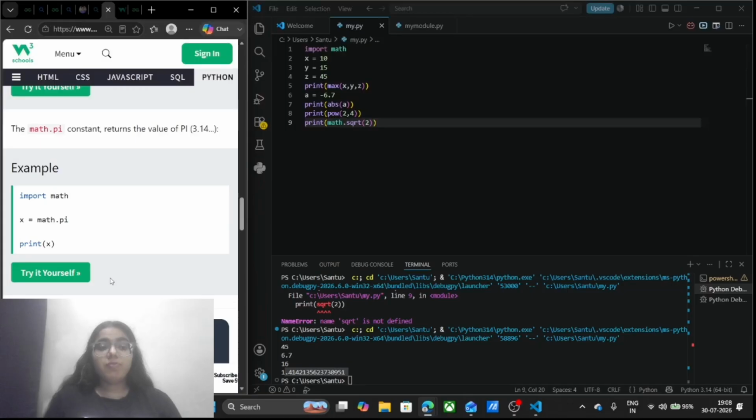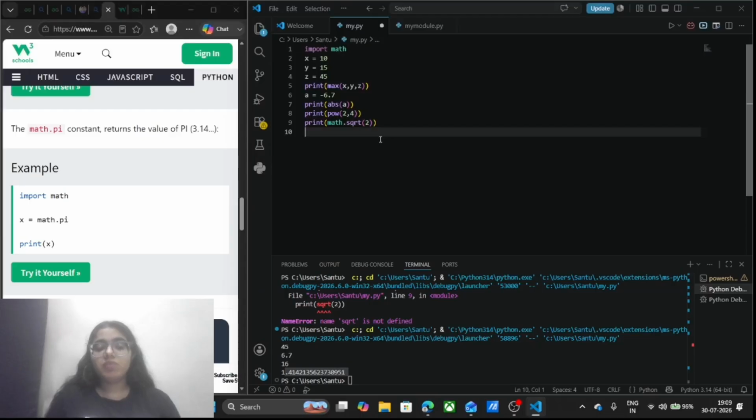Next we have pi. The value of pi is 3.14, and if you write it out, you are definitely going to introduce an error, since pi is such a long value, and any mistake matters. So instead of writing the pi value, we will just simply write math.pi as an output, and we are going to print it.